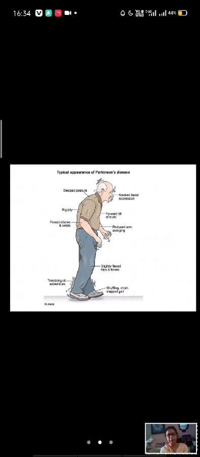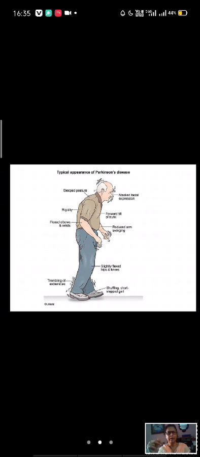Sometimes the thumb moves above the index and middle finger, like rolling. This is because of basal ganglia damage. The thumb moves above the index finger and middle finger constantly, like rolling a pill. As if you want to roll a pill, they are constantly doing this movement.